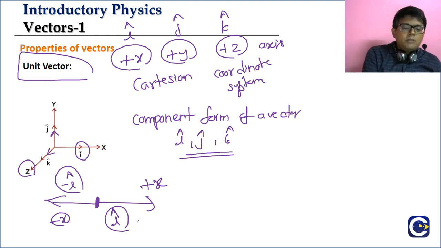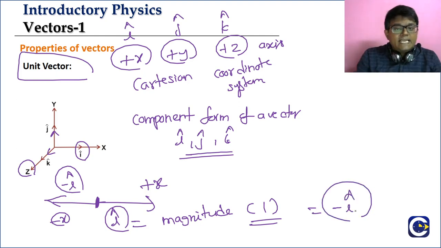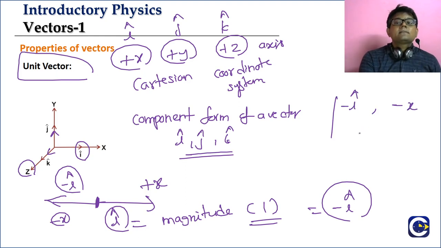So what is the magnitude of i cap? All these are unit vectors, so the magnitude of i cap is 1. That will also be the magnitude of minus i cap. Minus i cap also has magnitude 1, but the direction will be along the negative x-axis. So minus i cap will be the unit vector along the negative x-axis.